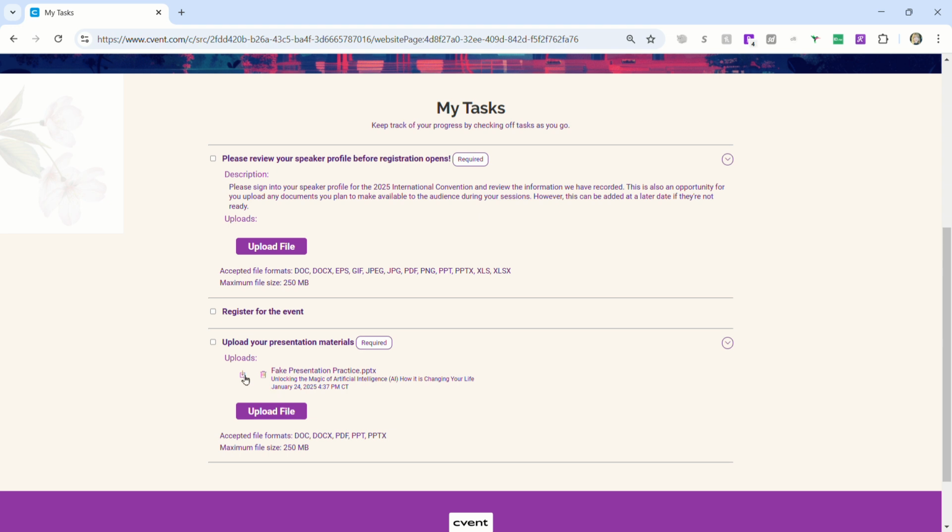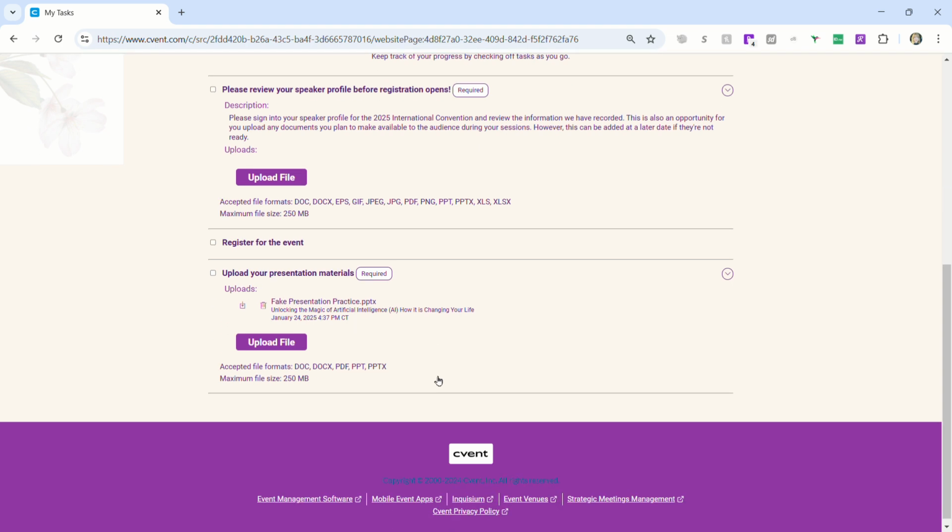You can also double check the presentation. I would tell you for sure to do this because if there's a mistake, I have been one to make it. You click to download and make sure that is what you meant to attach. Now, if you turn this in at midnight on the day that it's due, it will be locked. You will not be able to change this. So if you do it early, then that gives you an opportunity to make changes as long as you realize the final version has to be there by Friday, June the 13th. And that is it.